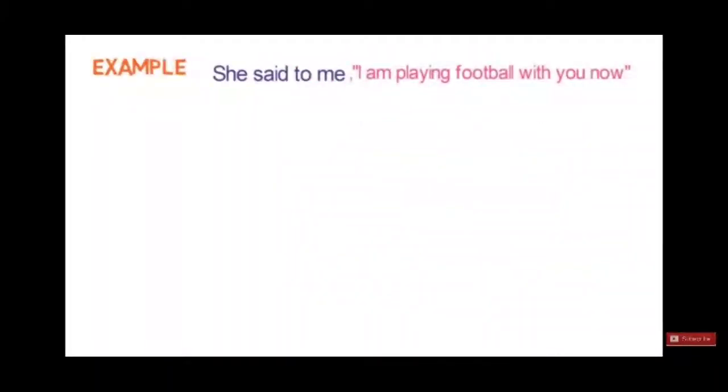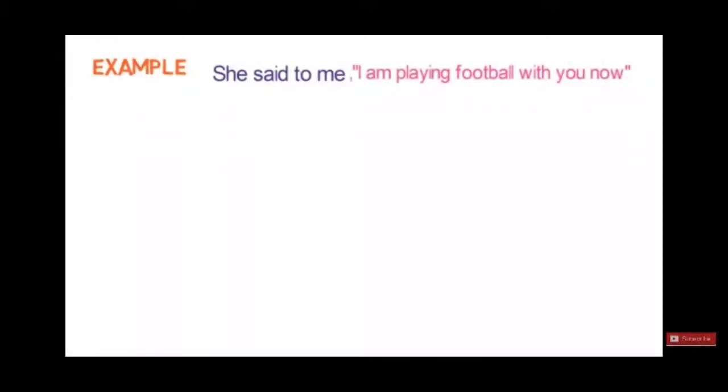Now things will be clear to you when I show you examples. See the first example. She said to me, within quotation, "I am playing football with you now." First we have to identify the subject, who is the speaker: she. To whom is it being spoken? Me, so me is the object.